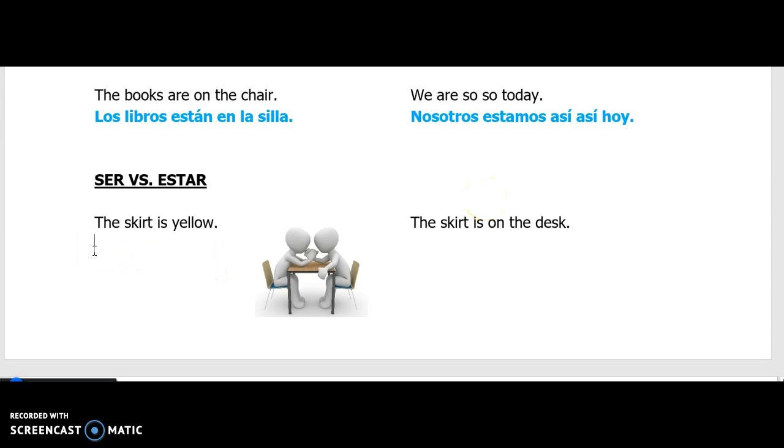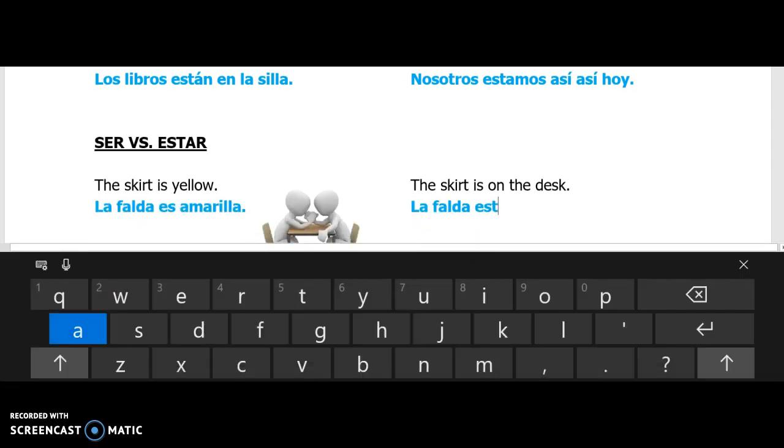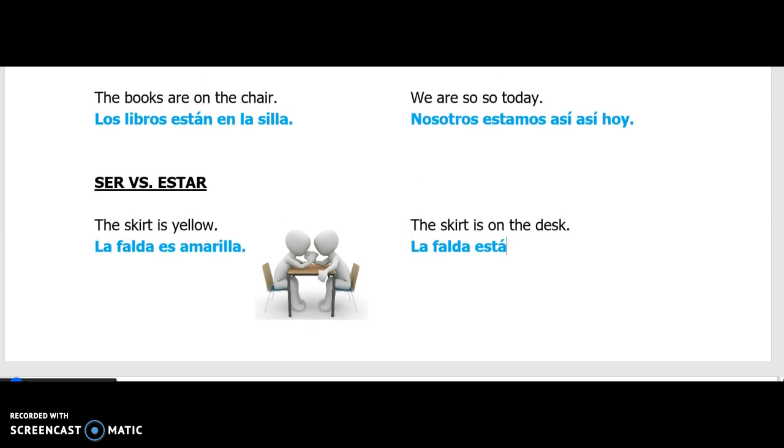So let's talk about this. Let's do a translation, and I'll show you the difference. All right, so let's do the skirt is yellow. This is a form of ser. So we've got la falda es amarilla, because we're talking about the skirt itself. Over here, we're going to talk about the skirt again, but this time, instead of la falda es, it's going to be la falda está. I'm going to throw an accent mark over that A. That's super important on this one. Está en el pupitre. We're going to use student desk for this example.